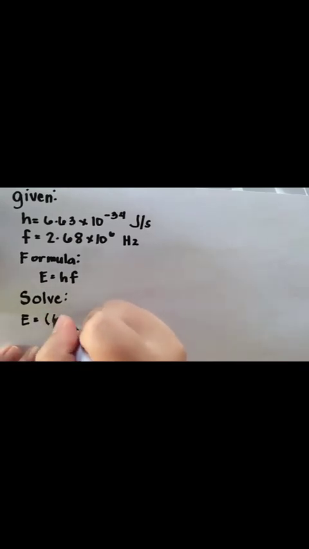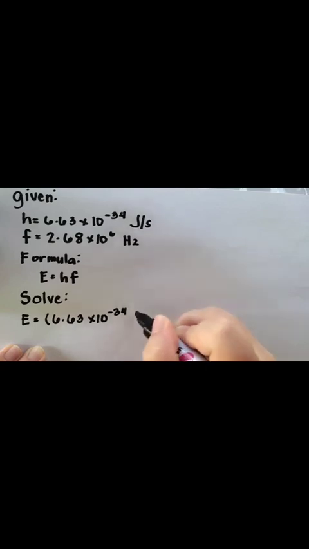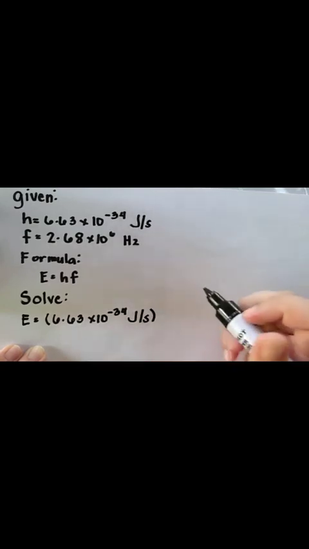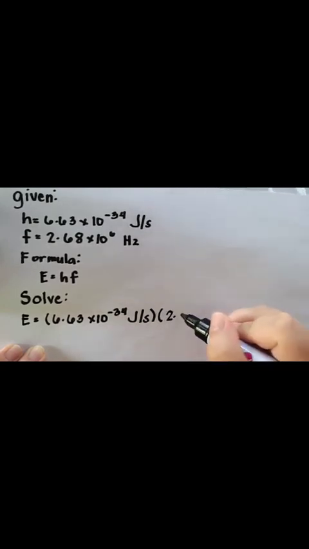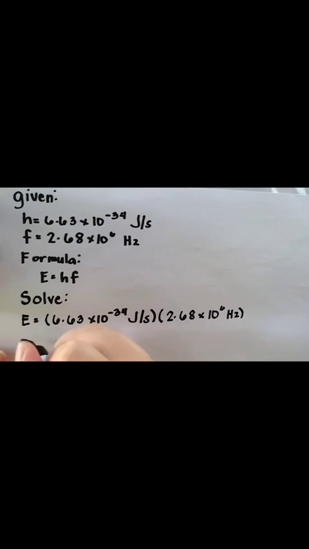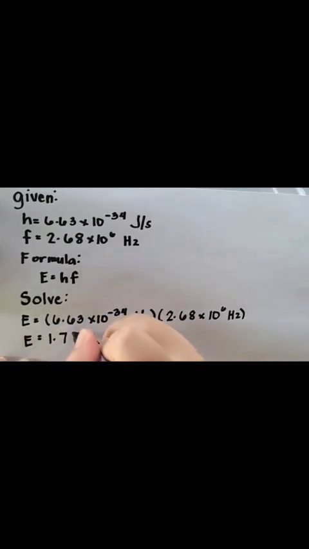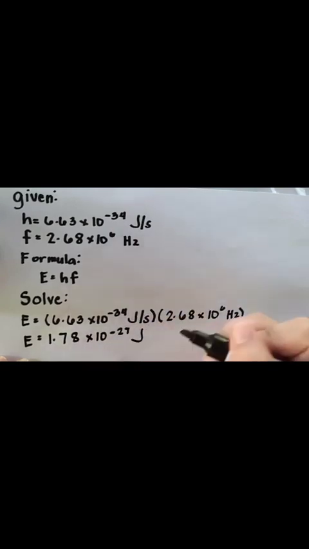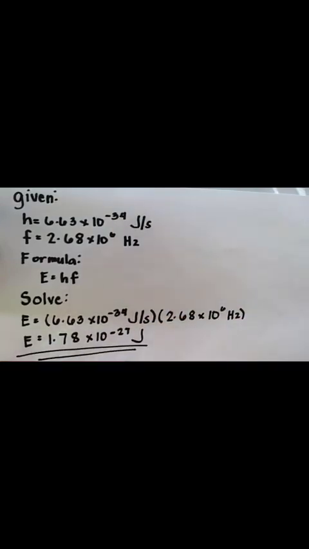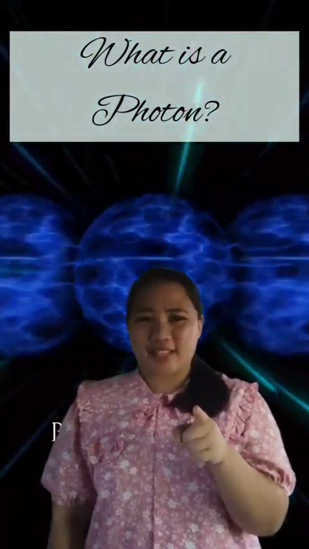E is equal to 6.63 times 10 raised to negative 34 joules per second multiplied by 2.68 times 10 raised to 6 Hertz. And then, we have come up with the answer for the energy of the photon, which is 1.78 times 10 raised to negative 27 joules. I hope you got the correct answer.